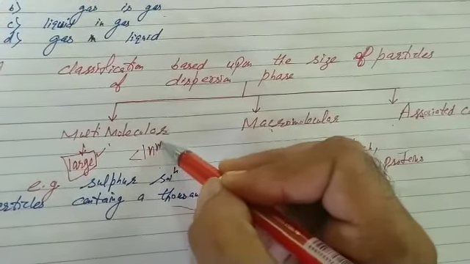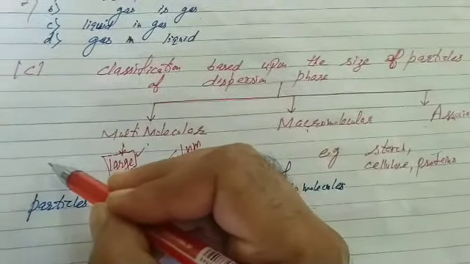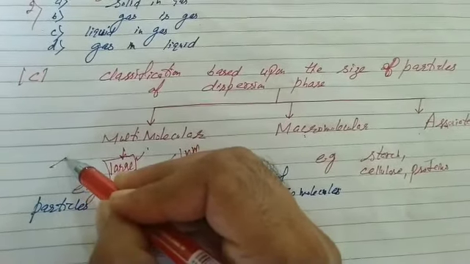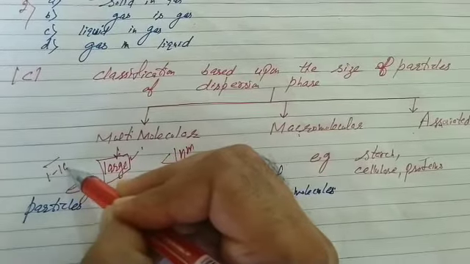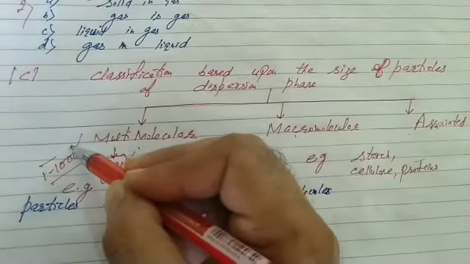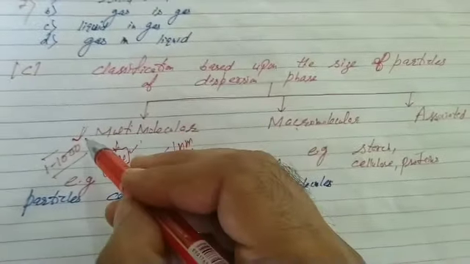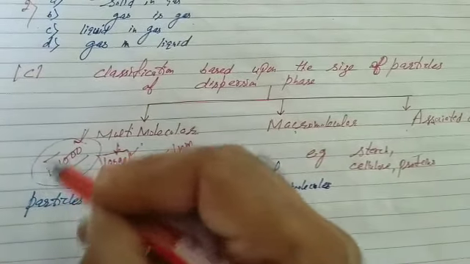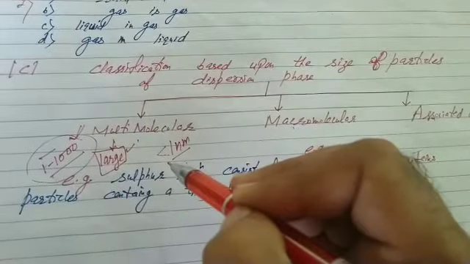Friends, what happens in these colloids? Smaller particles of the substance associate to form a species having size of the colloidal range, and you know what the colloidal range is: 1 to 1000 nanometer. Please at first write its definition.